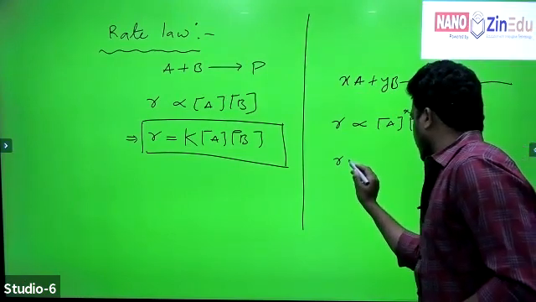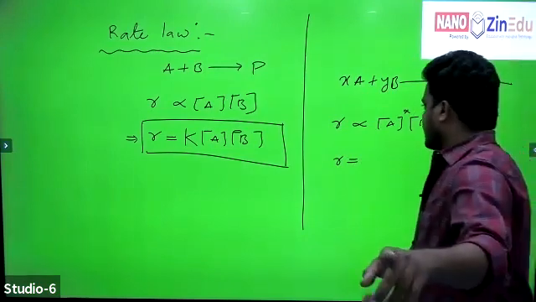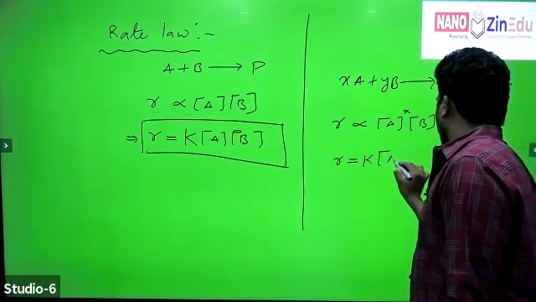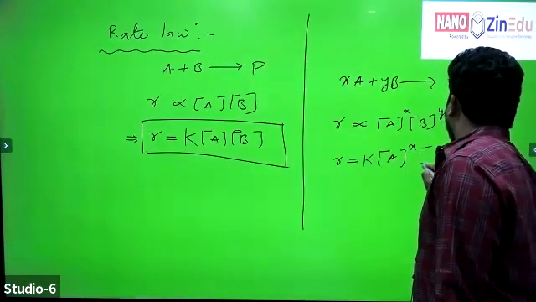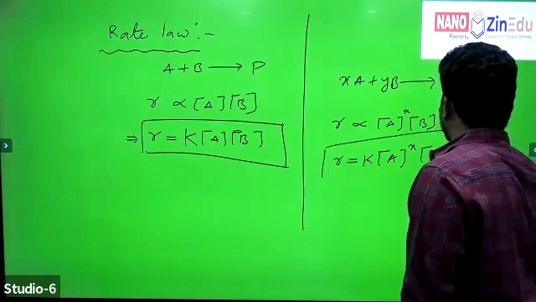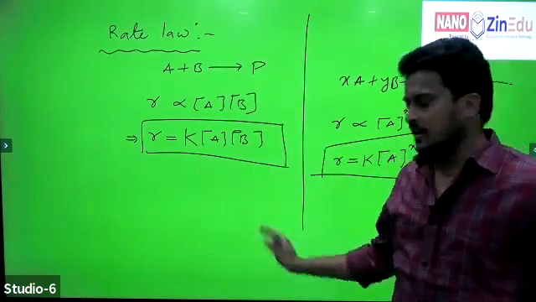So the rate of reaction equals K, the proportionality constant, into [A]^x into [B]^y. This is the most important one. This is how we can write the rate law, the rate equation, for any chemical reaction.